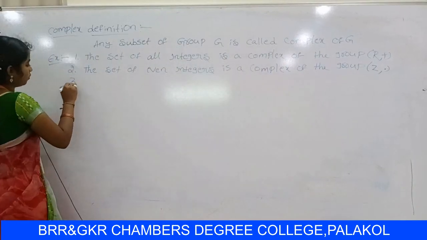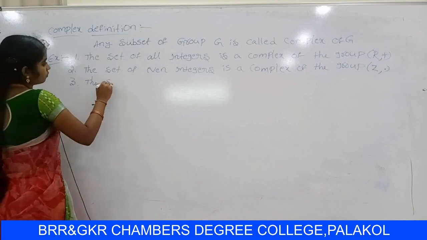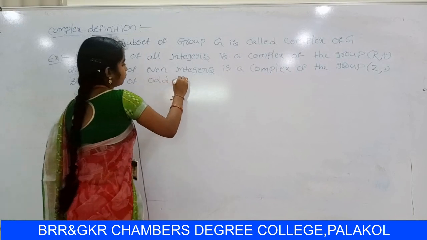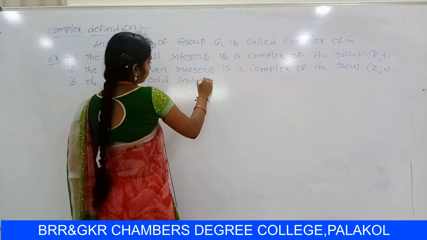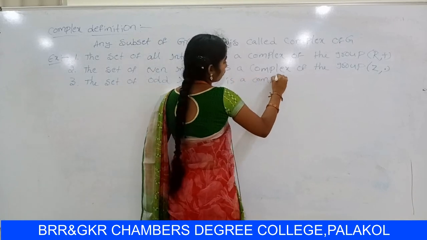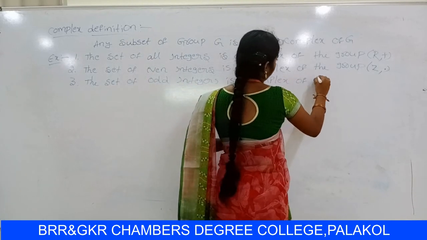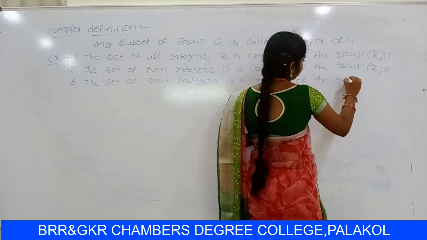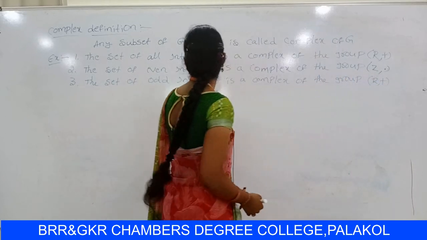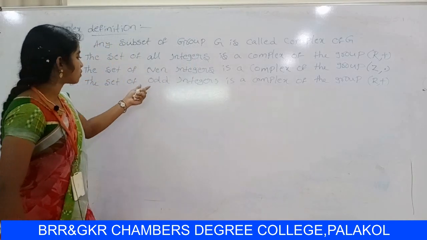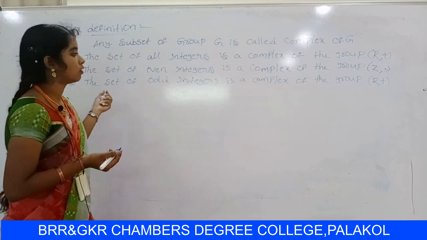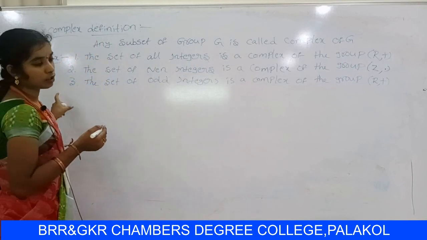Third example: the set of odd integers is a complex of the group (R, +). Odd integers are a subset of R, and (R, +) is a group.